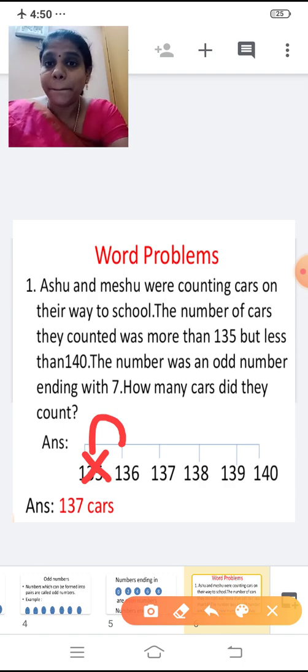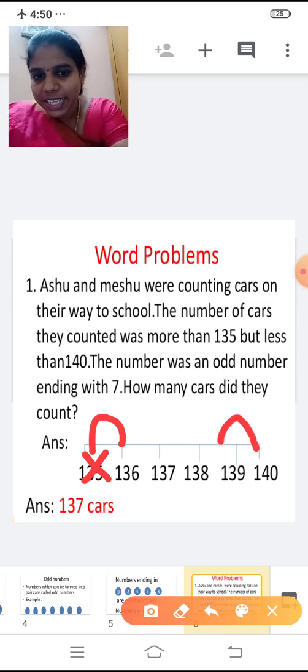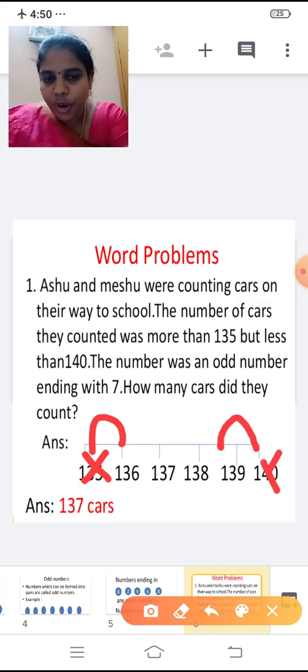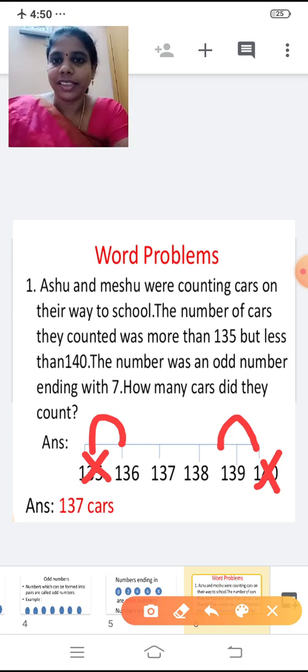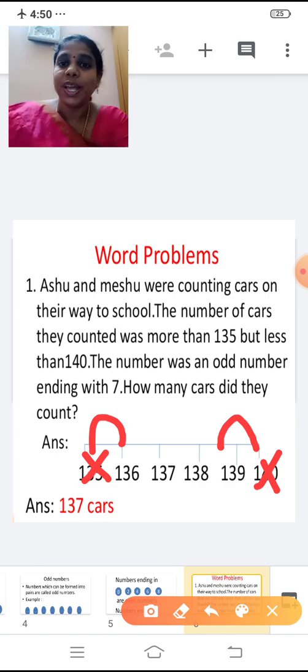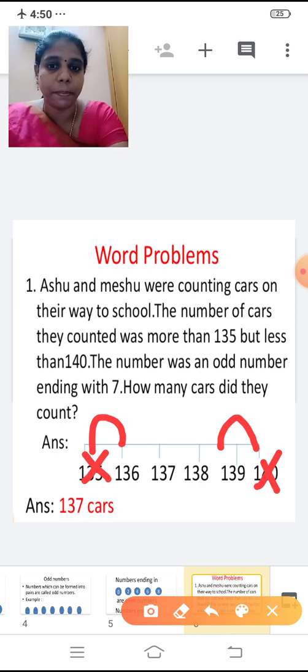So we'll see. But less than 140. It is less than 140. It is not 140. It is less than 140. How many cars they counted? It was more than 135 and less than 140. Now we'll see how many numbers are there between 136 and 139. 136, 137, 138 and 139. Yes. So these are the numbers between 136 and 139.